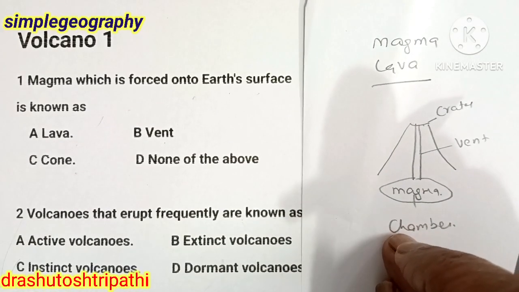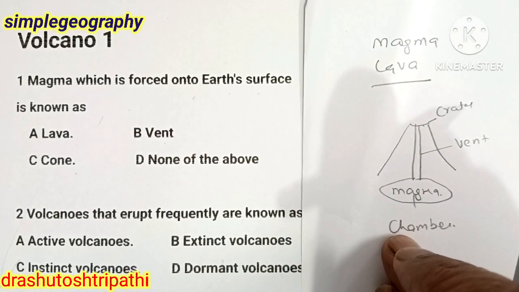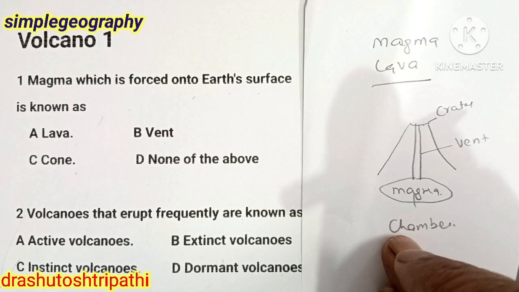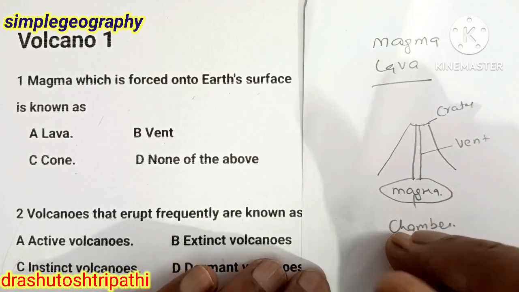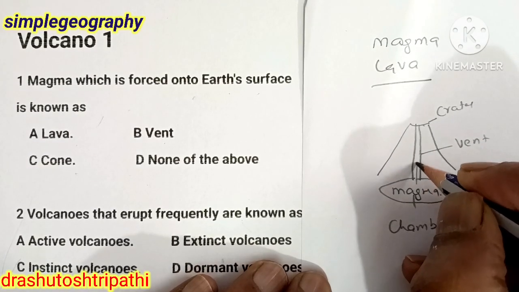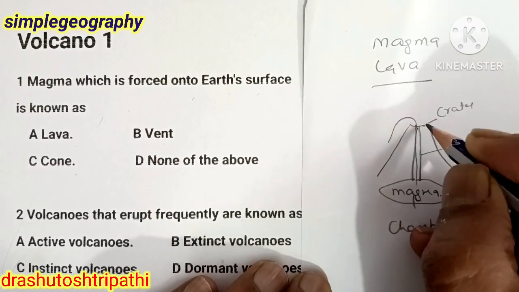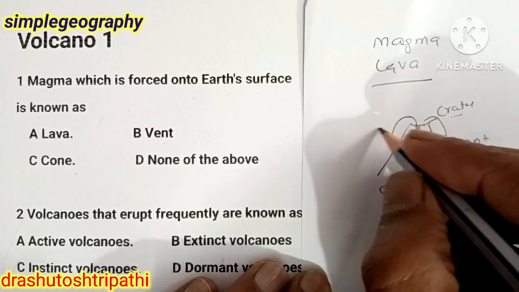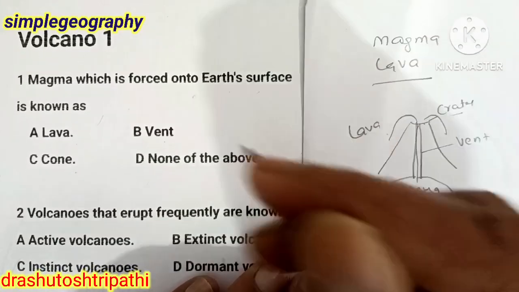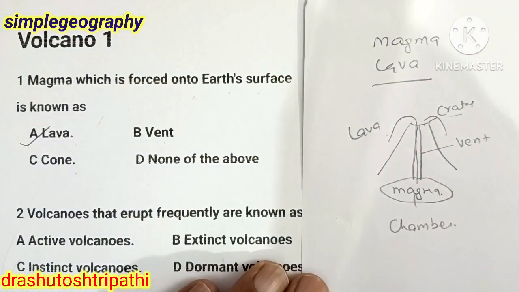The simple answer is that when this magma is thrown out of the magma chamber to the Earth's surface, it is known as lava. What does it mean? When the magma, through this vent, comes out of this mouth, that is the crater, then it is known as lava. The answer is lava.